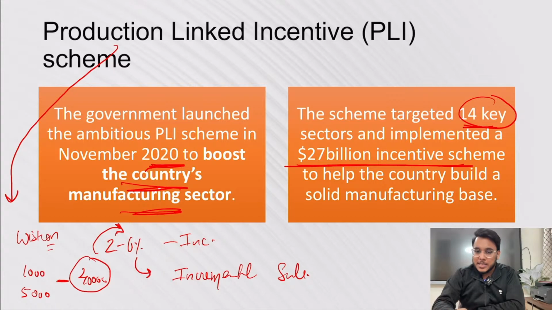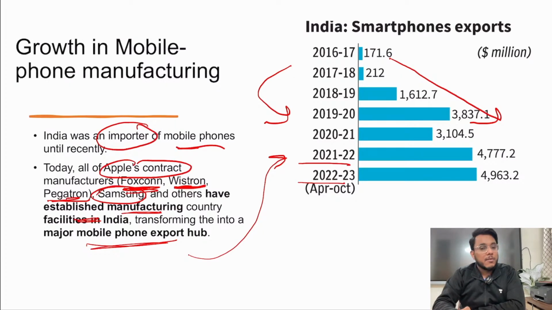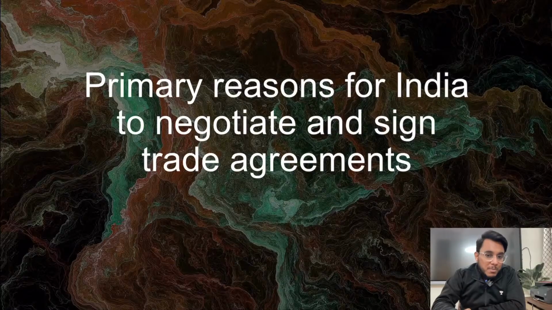targets 14 sectors. By this, the manufacturing of mobile phones has got a boost in India. So with schemes such as the PLI for semiconductors, the government has come out with one more scheme, that is the DLI, design linked incentive scheme. For such schemes, we got a lot of benefit.